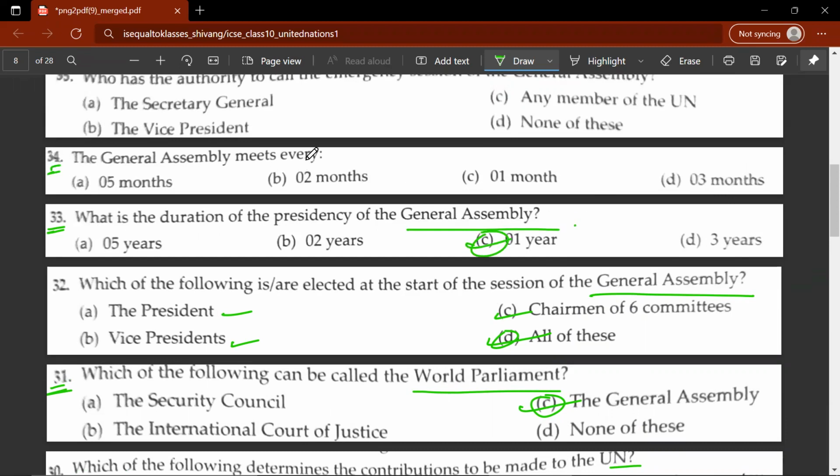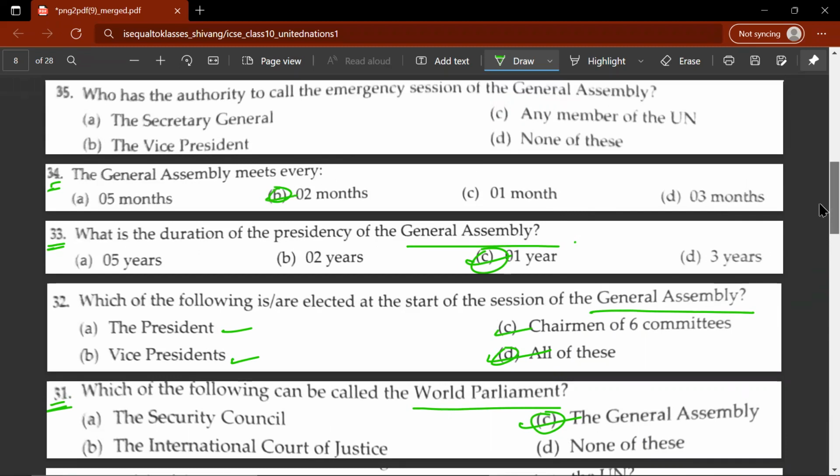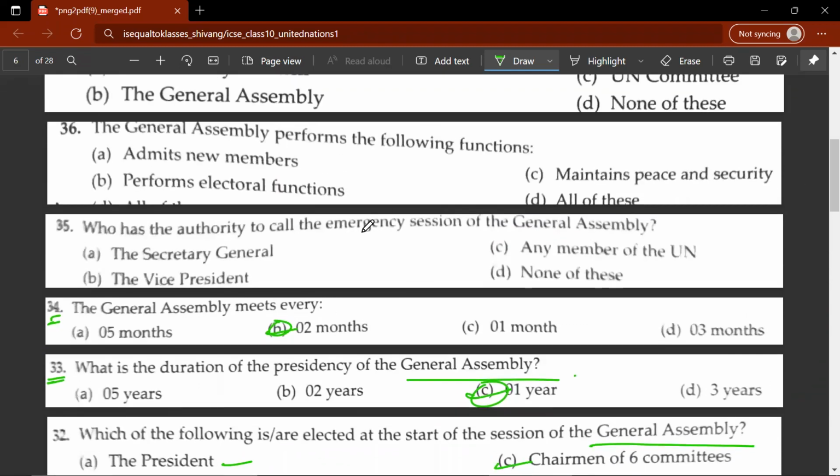34th, the General Assembly meets every 2 months. Let's move on to the 35th question. Who has the authority to call the emergency session of the General Assembly? So the Secretary General has the authority to call the emergency session of the General Assembly.